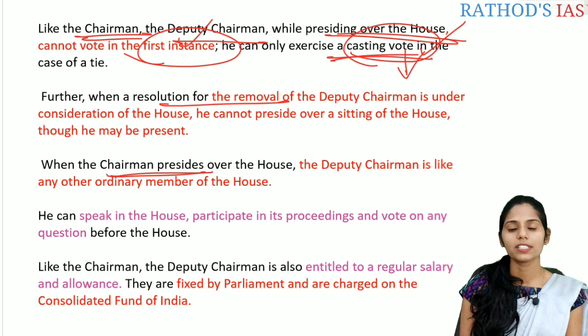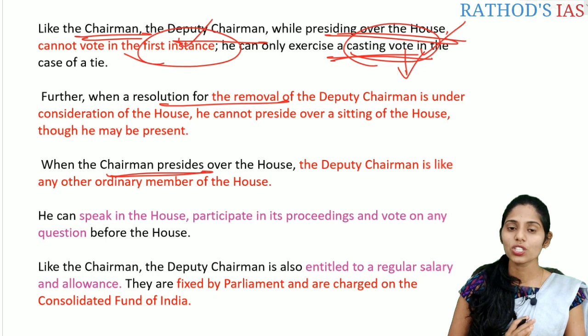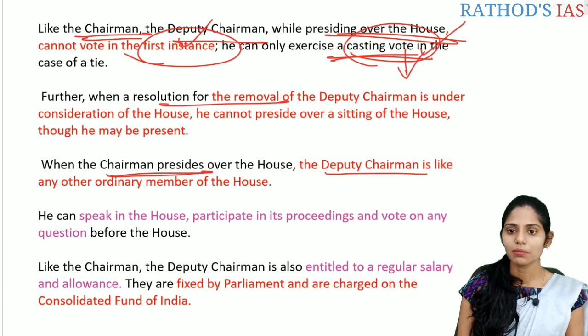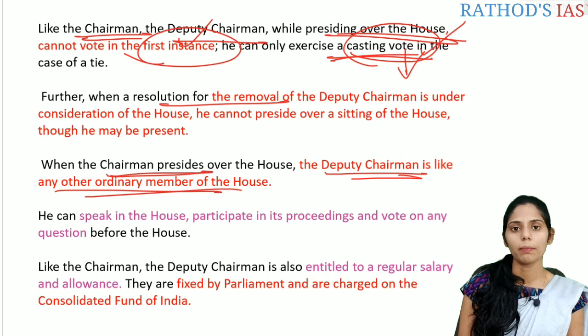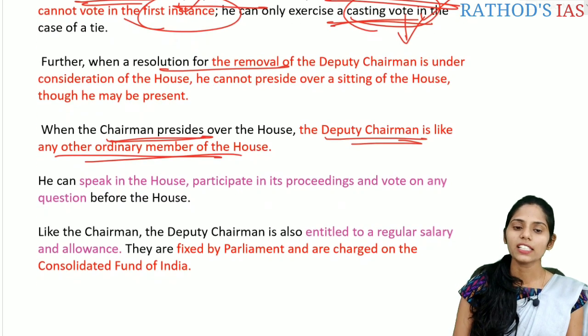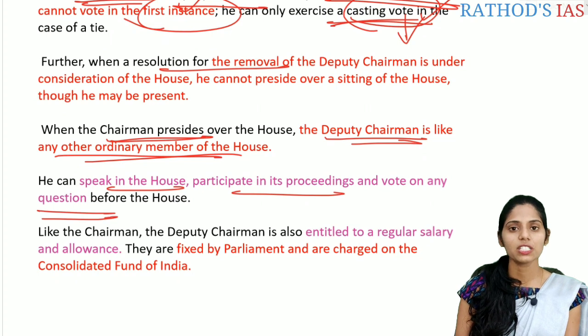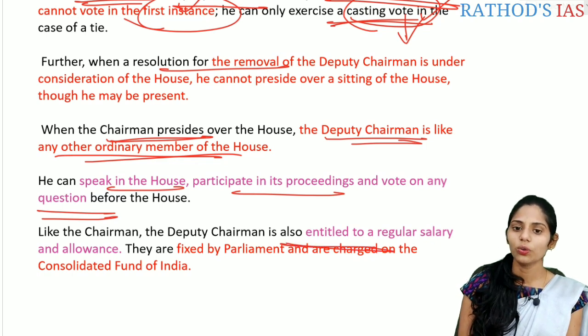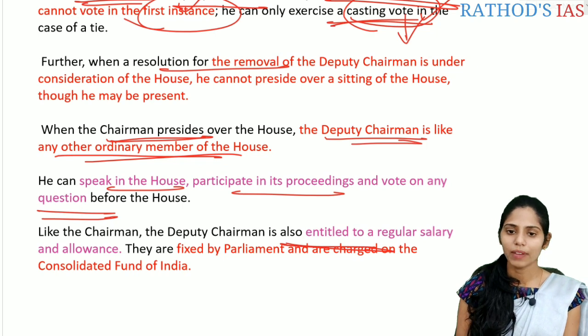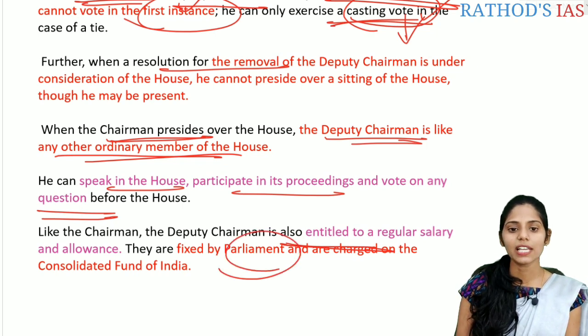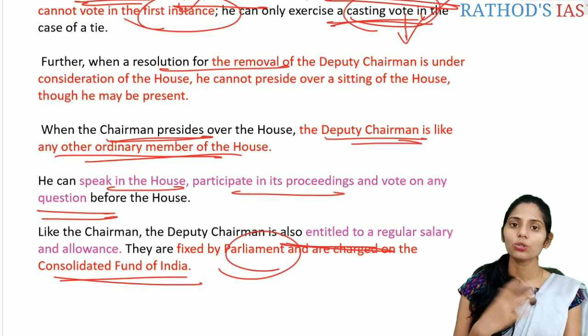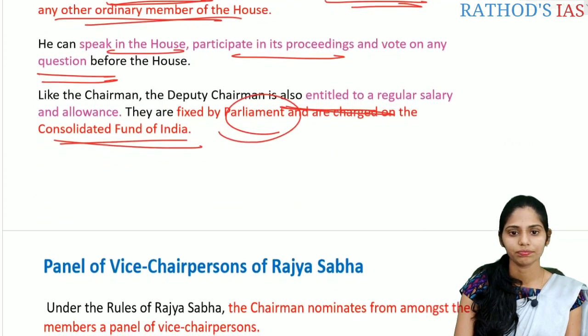So whenever the chairman presides over the house, what is the position of this deputy chairman? This deputy chairman is like any other ordinary member of that house. And the next important one is he can speak in the house, he can participate in its proceedings, and he can vote on any question which is before the house. Like the chairman, this deputy chairman is also entitled to a regular salary and allowances, and these are fixed by the Parliament, and they come under the charged expenditure, that too from the Consolidated Fund of India.